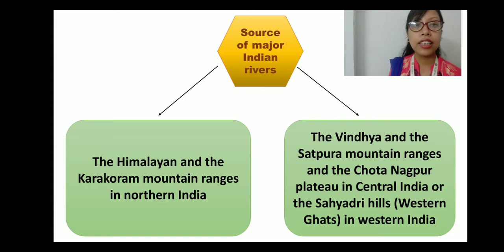So number 1 is the Himalayan and the Karakoram mountain ranges in northern India. So this is the Himalayan range, okay? The second source is the Vindhya and the Satpura mountain ranges and the Chota Nagpur plateau in central India, or the Sahyadri hills, Western Ghats in western India. So the second is all about central India and the western India.